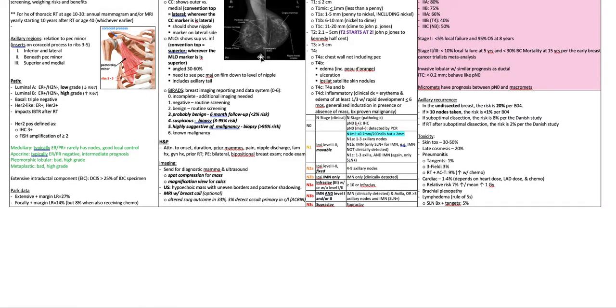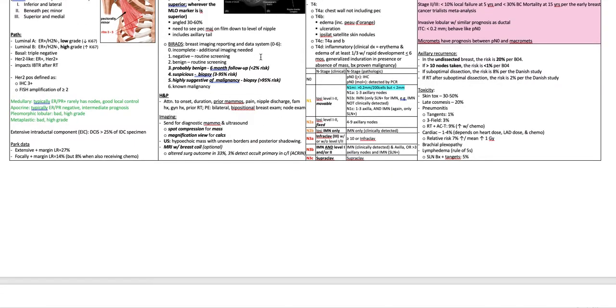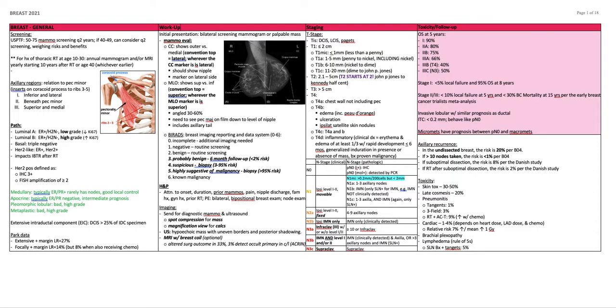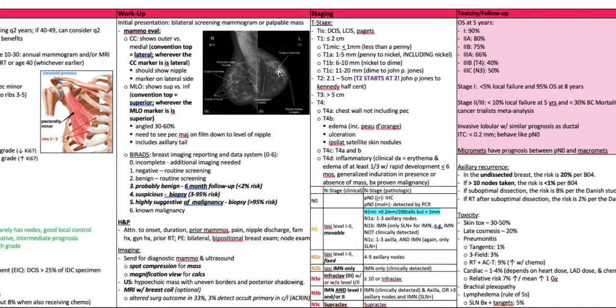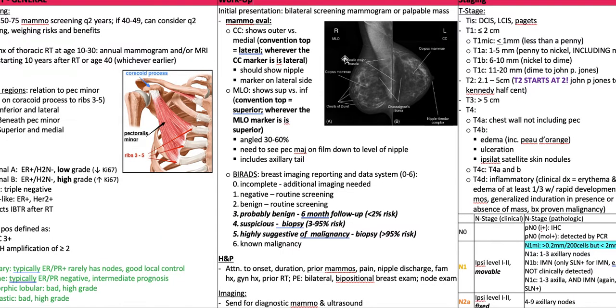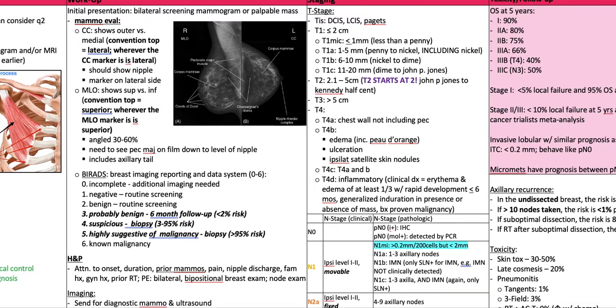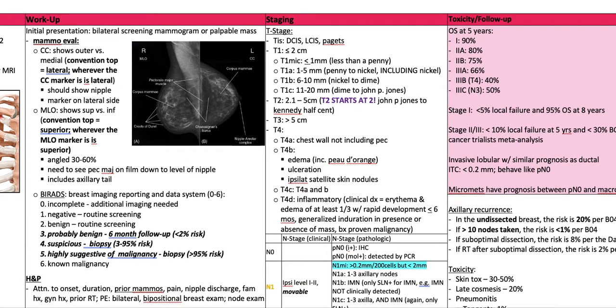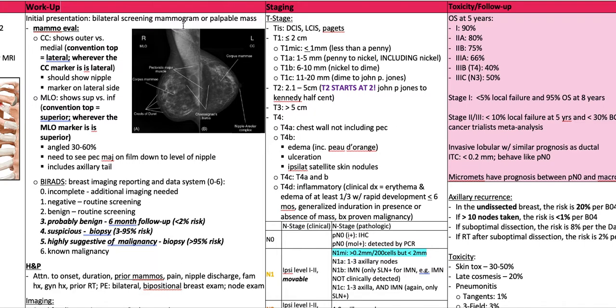In terms of workup, initial presentation, you want to do bilateral screening mammogram or a palpable mass. Mammogram evaluation, just remember there's craniocaudal, which shows the outer per convention versus the medial. Just zoom on this a little bit more. Bilateral screening mammogram, palpable mass.